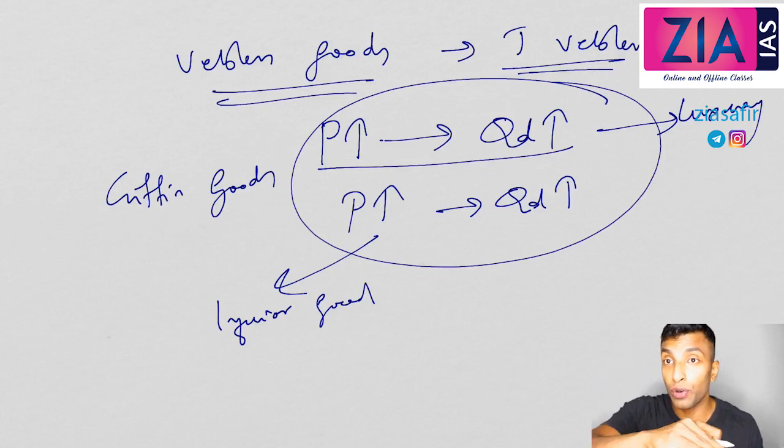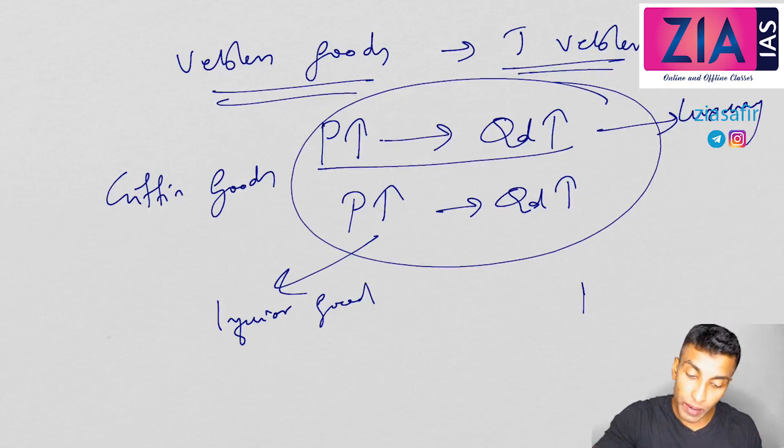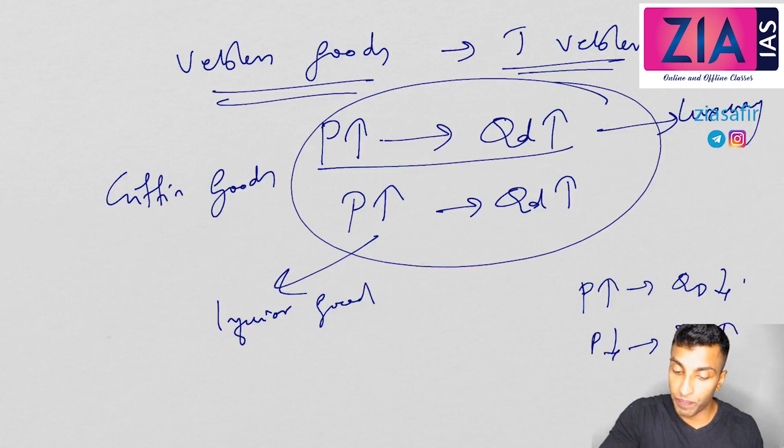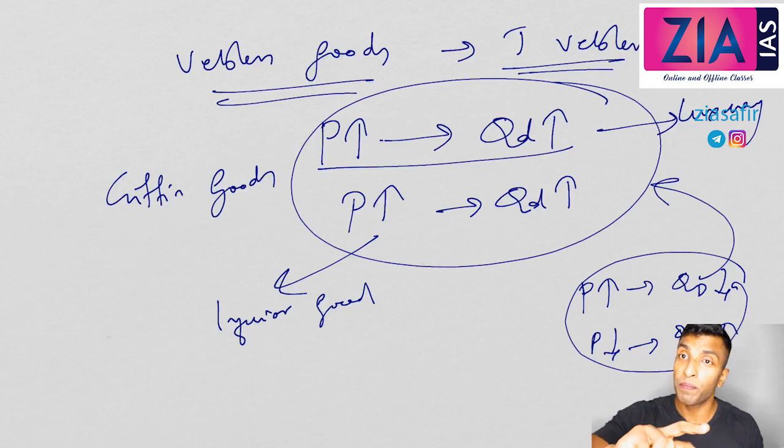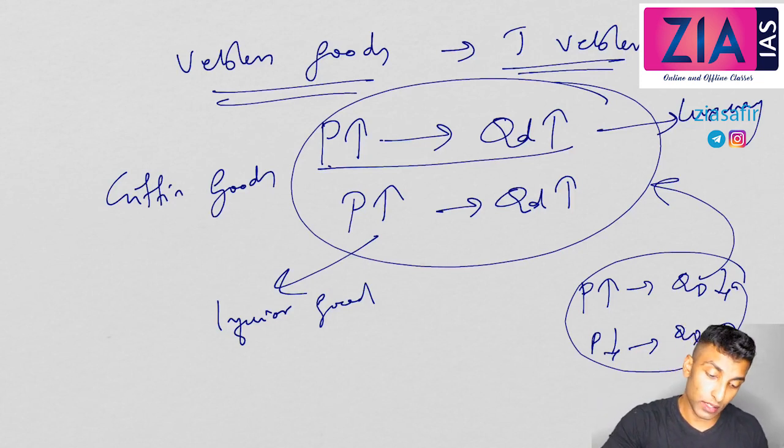Both have a reverse relation. Normally, when price is increasing, demand will decrease. This is a normal situation. When price is decreasing, demand will increase. This is also a normal situation. But here it is a reverse relation, with two types of situation. Veblen good is talking about show off goods, that means the high price goods. The demand will increase basically to show off.